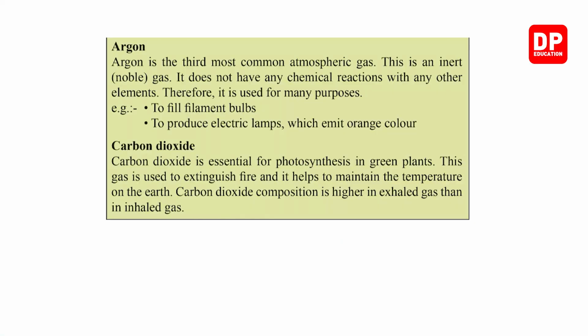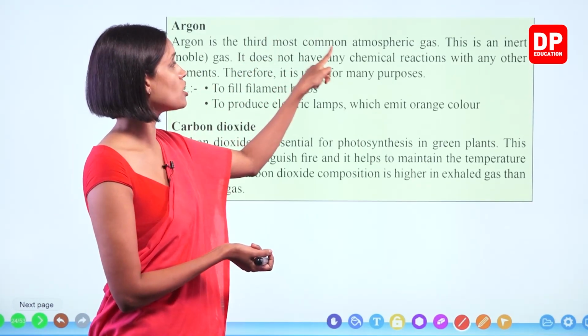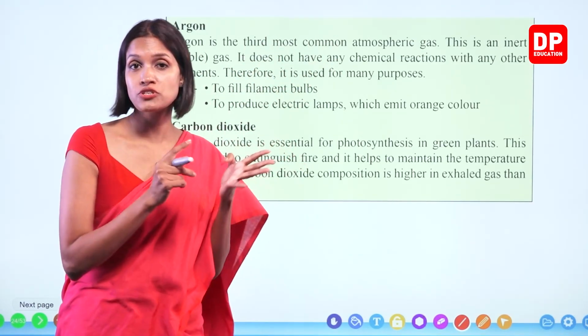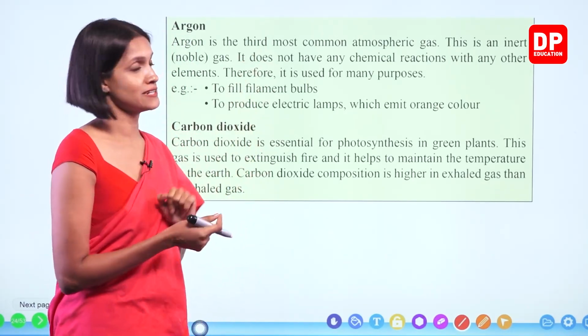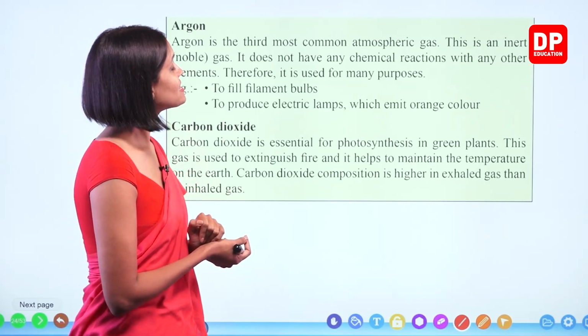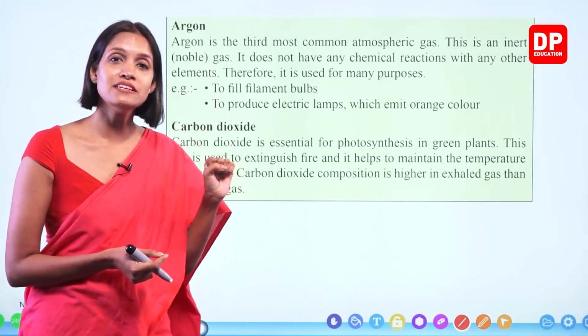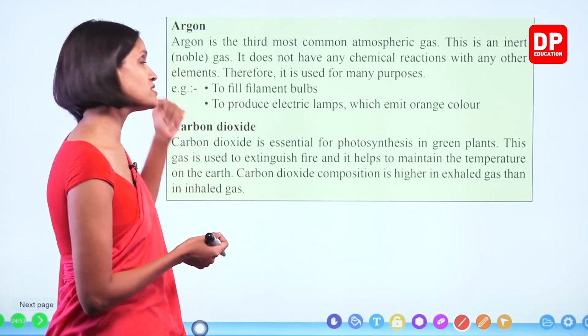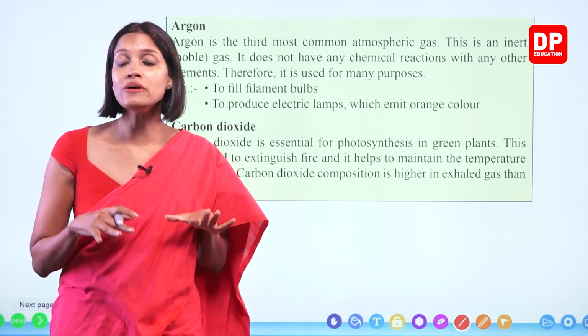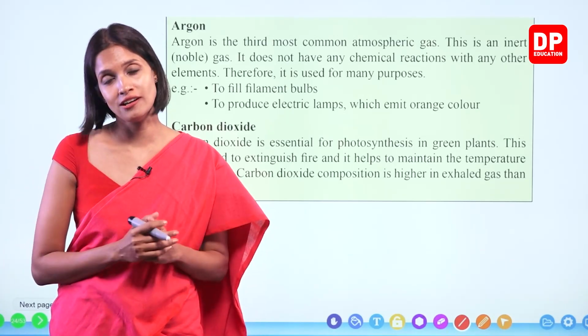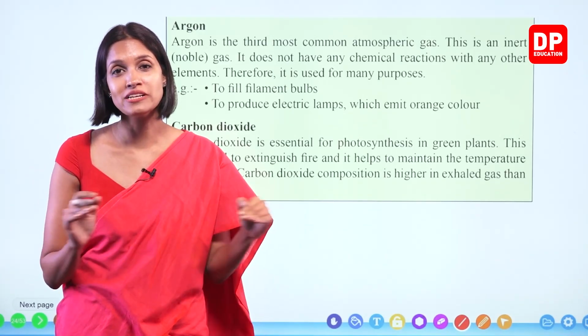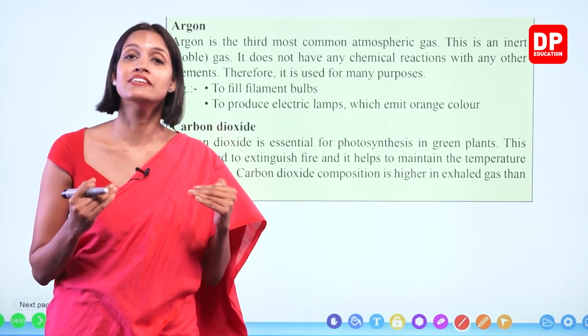Okay. The next one is argon. Argon is the third most common atmospheric gas. The most common one is nitrogen, then oxygen, then argon. This is an inert gas, also known as a noble gas. Under normal conditions, this gas does not react with anything at all.